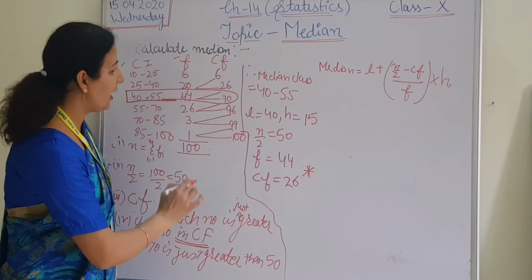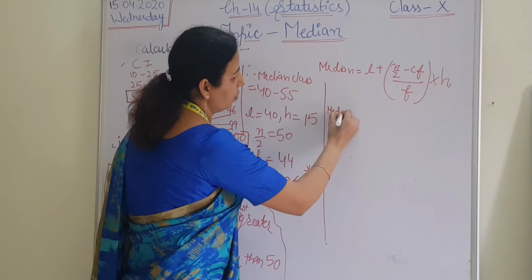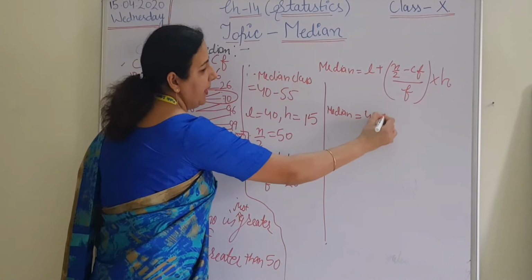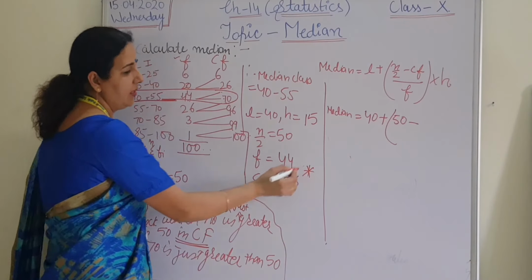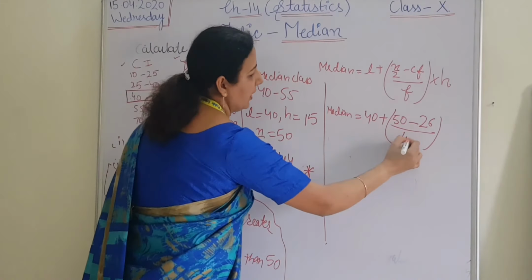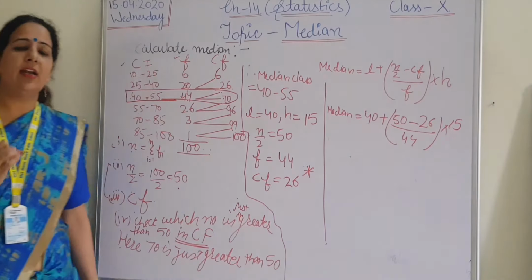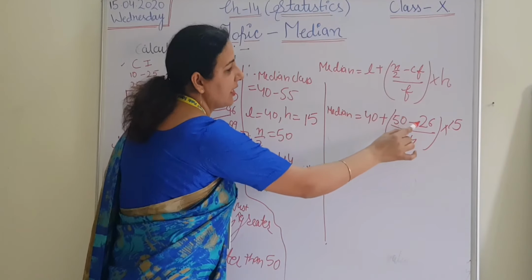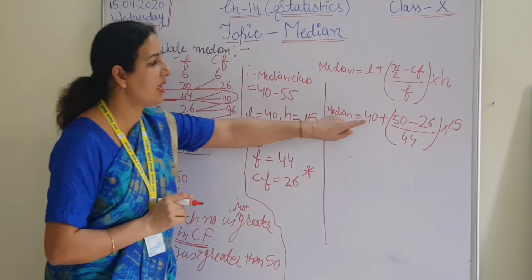Now let me put the values here. Median is equal to L plus n by 2 minus CF upon F into H. L is 40, n by 2 is 50, CF is 26, F is 44, H is equal to 15. One more thing I want to tell you students: this bracket can't be negative. It means n by 2 is always greater than your CF. If a negative sign comes here, it means you have made some mistake.